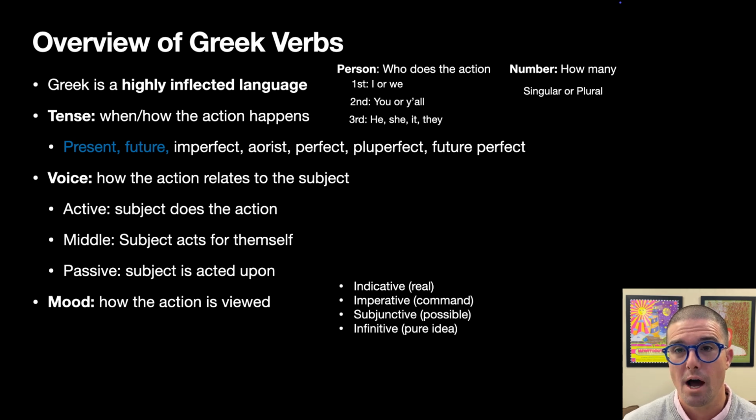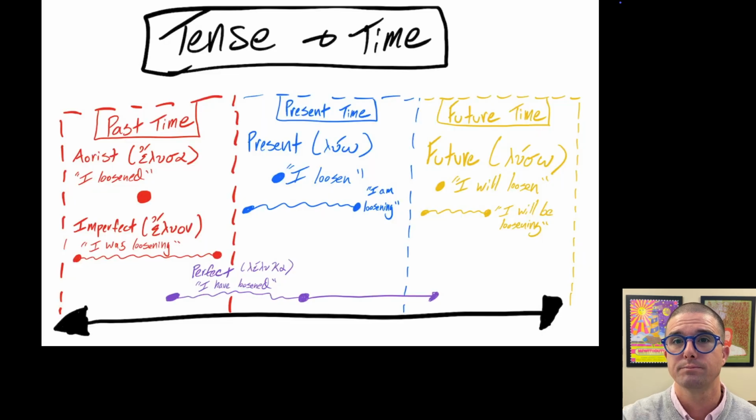Whereas in English, we often add the word will to indicate the future tense, that the action happens in future time, Greek makes a slight change to an individual word to indicate that it's future time, rather than adding an additional word that is a signal to the future.